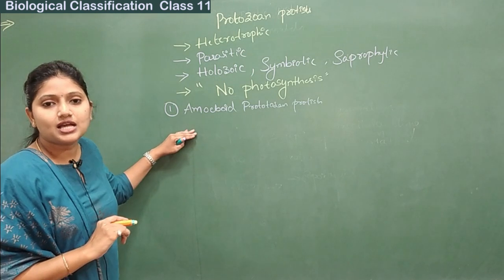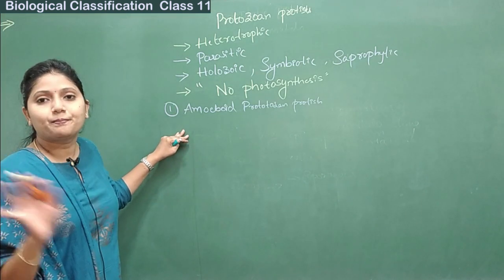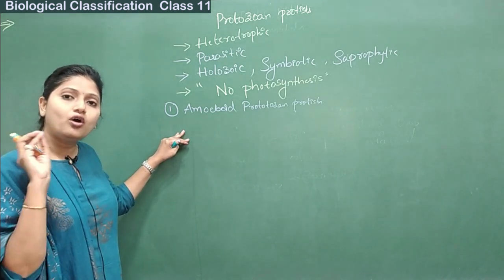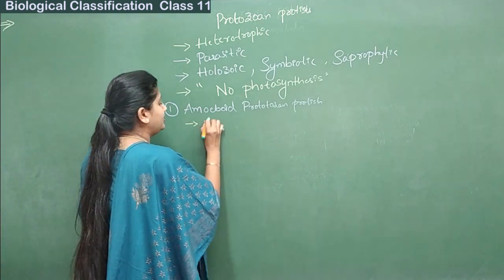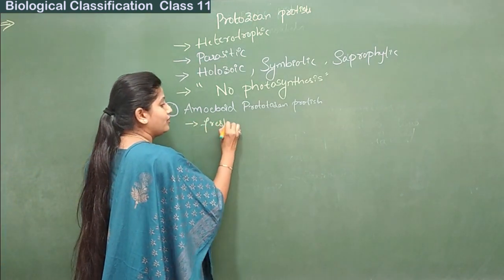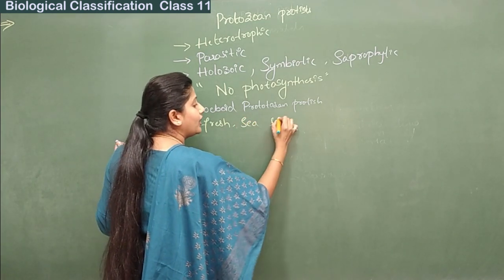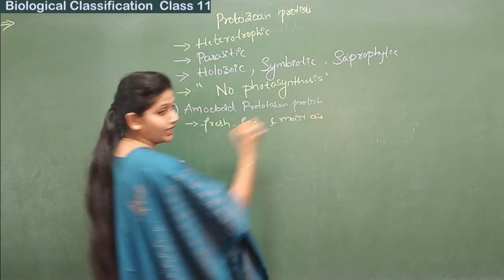Characteristics of these amoeboid organisms: they are mainly present in fresh water, marine water or sea water, and moist air.